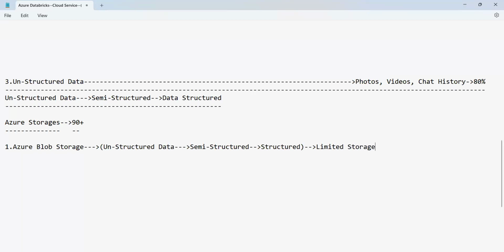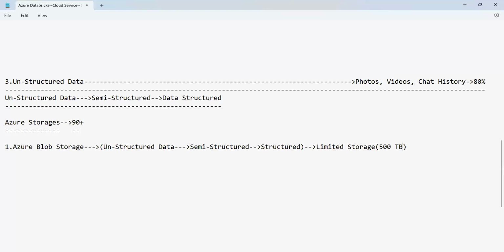What is the limit? The limit is 500 TB. You cannot store data of more than 500 TB.